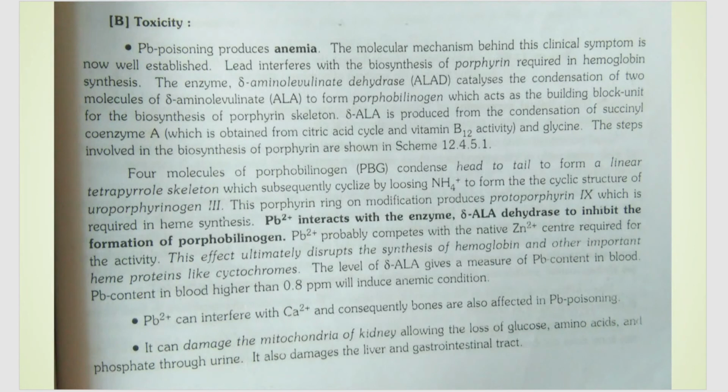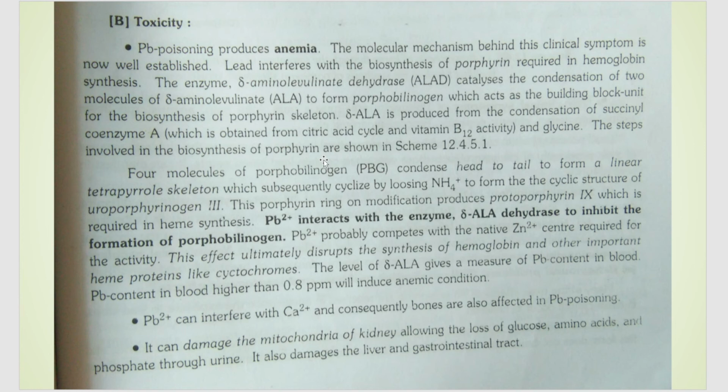What happens if a person is suffering from Pb poisoning? The main thing is anemia. Why does anemia happen? Because lead interferes in the biosynthesis of porphyrin. The porphyrin ring is a major part of the heme protein.